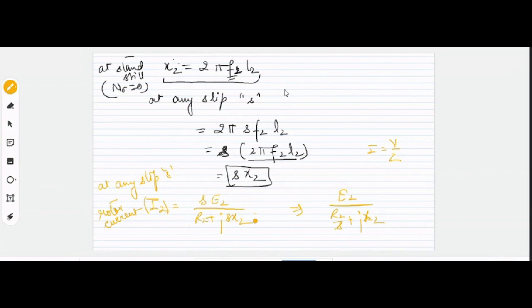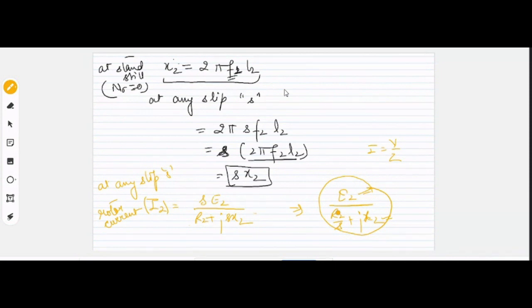Yes, sir. Right? So because of this, they have now excluded the S on E2 and X2, but imaginarily, this is the equivalent effect which they have considered over a single variable, that is R2. Although we know that resistance is not affected by the frequency.